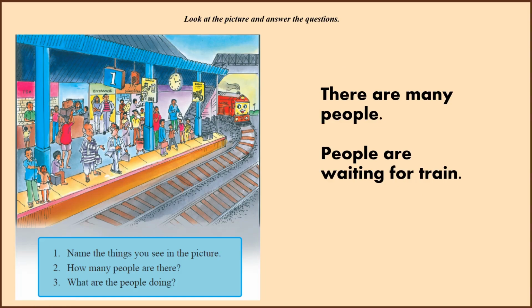Now, what are the people doing? The people are waiting for a train to come. They want to go somewhere and they are waiting for the train. How many people are there? There are many people. As you can see in the picture, there are many people.